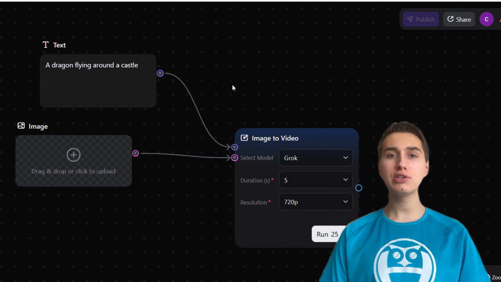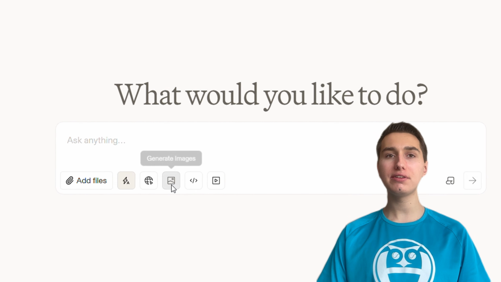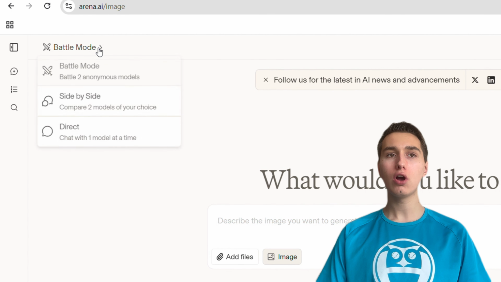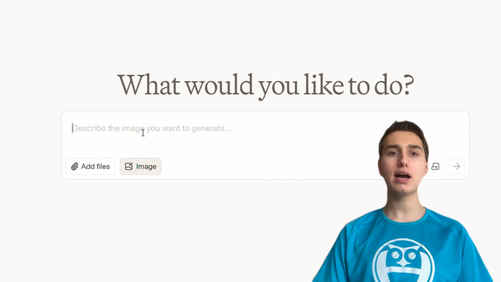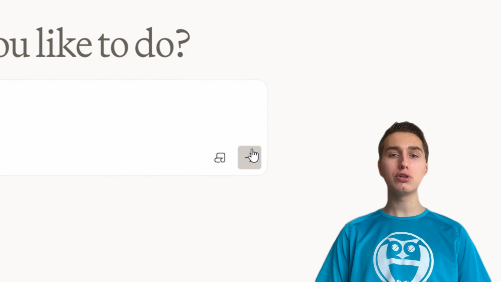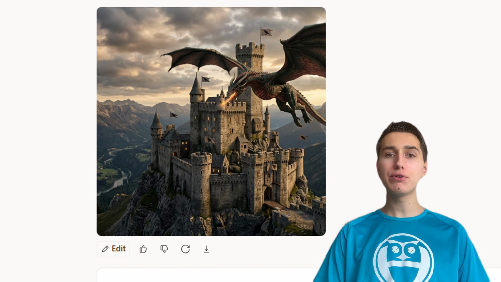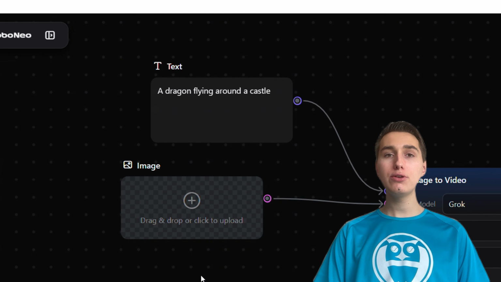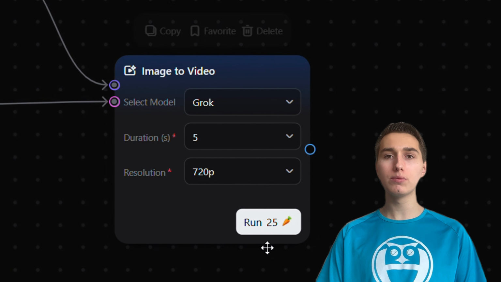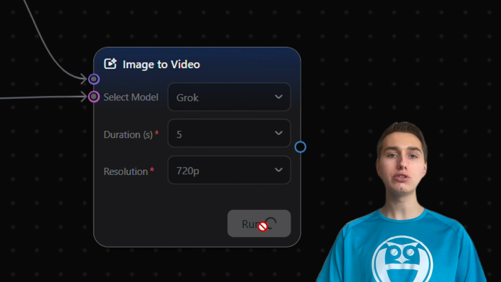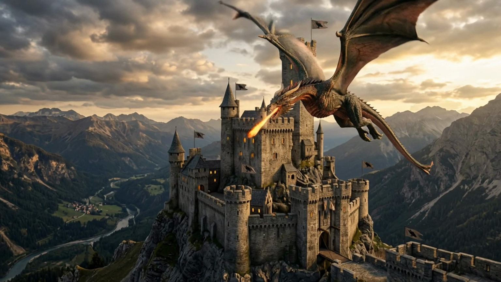We have to create an image, so I go on arena.ai, we select generate image, then we can go on direct and we can select nano banana 2 and then I add my prompt and we launch the generation. The image is really good, so we can download it. And now we can go back on RoboNeo and you can upload your image. The image has been added, we have the prompt and we can click on run the generation. And the video has been generated, let's watch it.